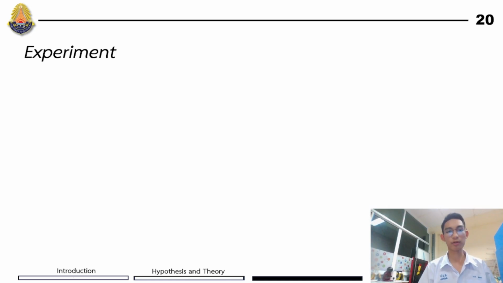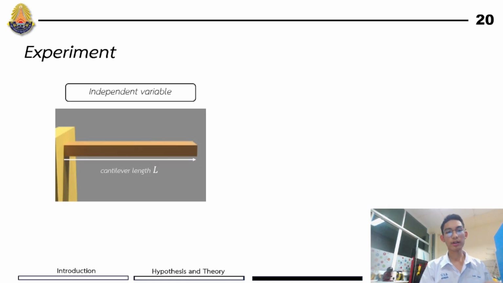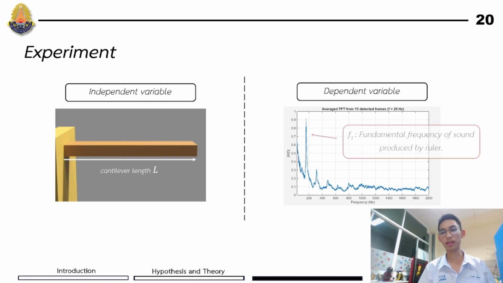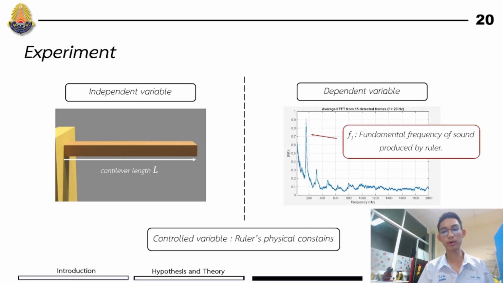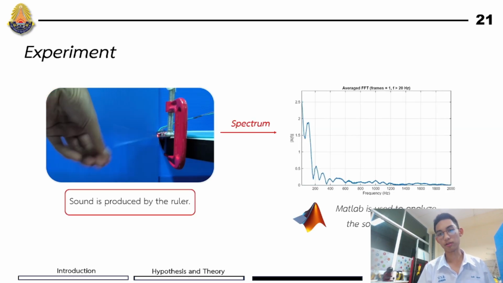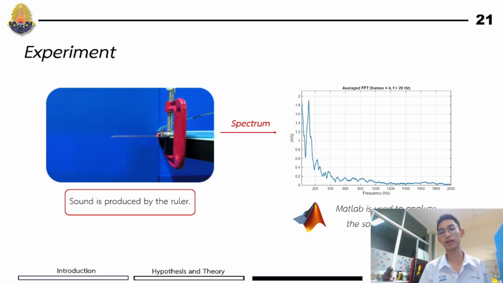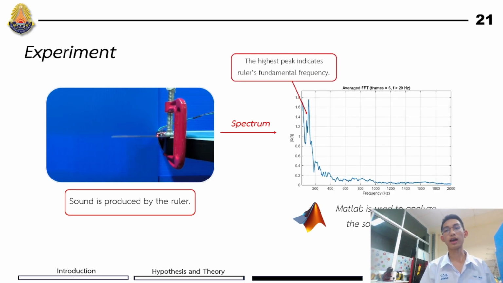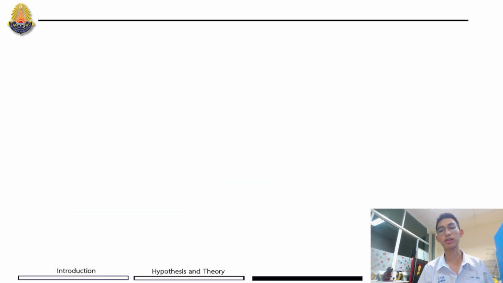For our experiment, the independent variable we want to study is the cantilever length L. The dependent variable is the fundamental frequency, and the control variables are the ruler's physical constants. The result from the vibrating ruler is converted into a spectrum. We use it to analyze the sound spectrum, and the highest peak indicates the ruler's fundamental frequency.